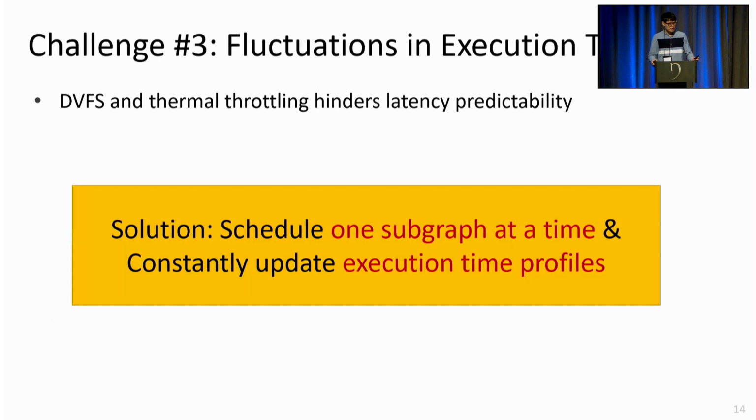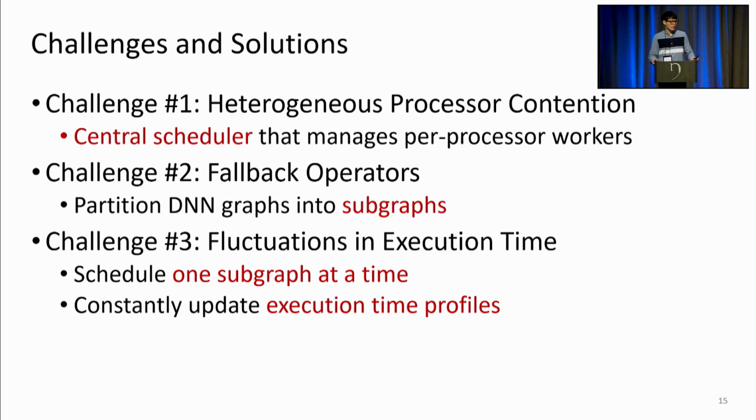So Band's solution to this matter is to have various system mechanisms that reduce the unpredictability of DNN execution times, such as scheduling at most one subgraph at a time for a DNN instead of the whole model, and maintaining a dynamic latency profile for DNN execution times. So to recap, we have these three challenges and three solutions for each of these challenges: central scheduler, subgraph partitioning and scheduling, and other various system mechanisms for dealing with execution time fluctuations.